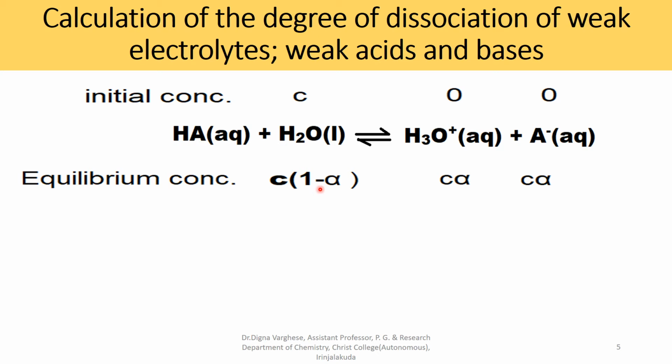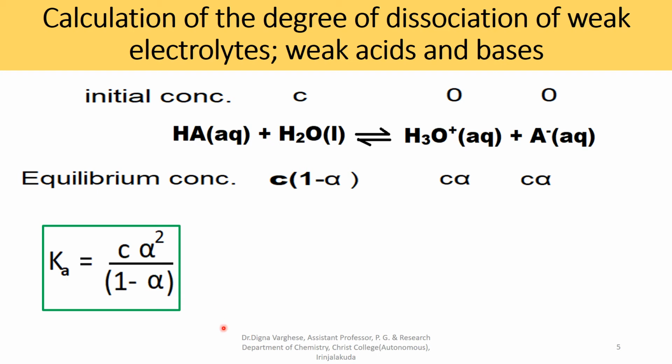So at equilibrium for a weak electrolyte, there is no complete ionization, so it will be 1 minus alpha. Therefore the equilibrium concentration of HA is C into 1 minus alpha mole per liter. The ionized hydronium ion is C alpha mole per liter, and the anion A minus concentration is also C alpha mole per liter.